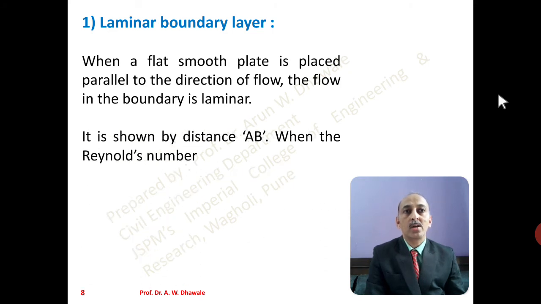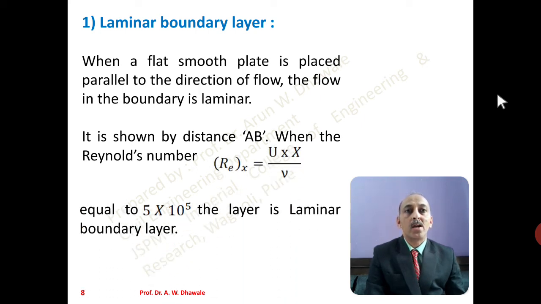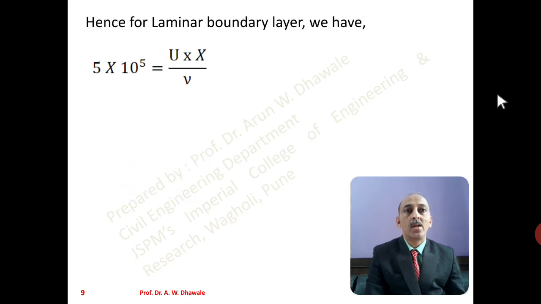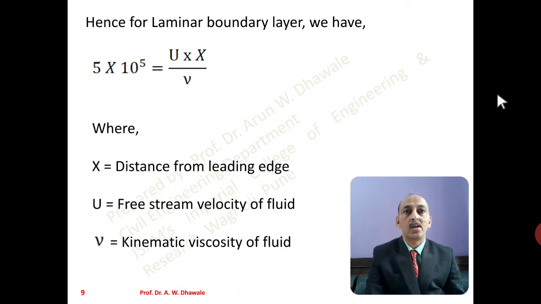As shown in the figure, the first part AB, when the Reynolds number, that is Rx equals Ux by nu, is less than or equal to 5 into 10 to the power 5, the laminar boundary layer is there. Hence for the laminar boundary layer we have Reynolds number 5 into 10 to the power 5 equal to U into capital X by nu, that is kinematic viscosity.